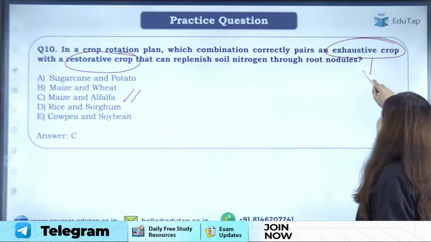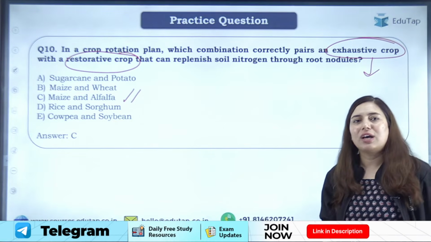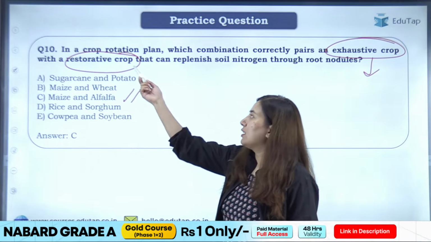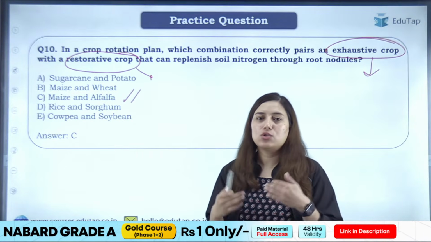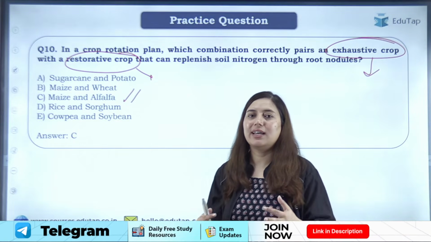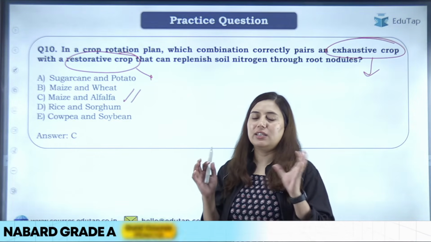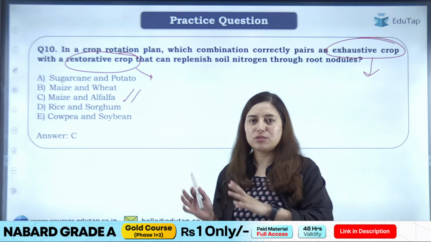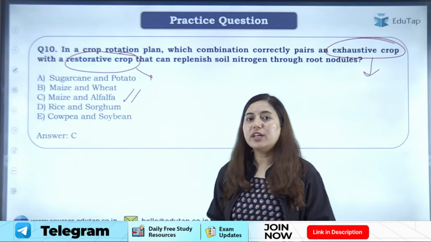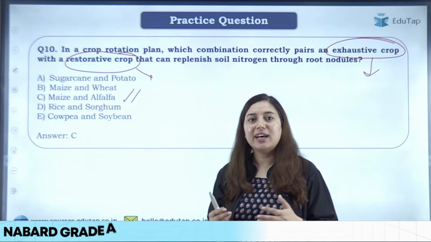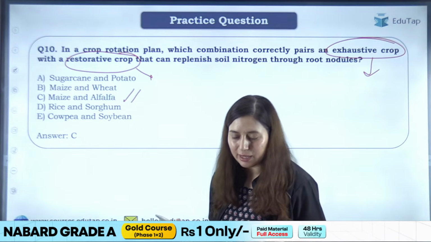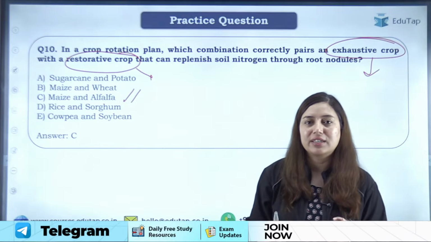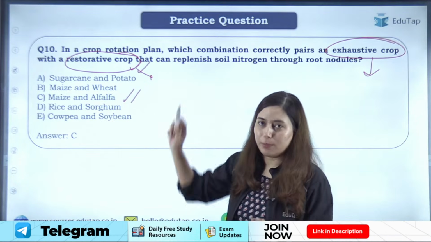ठीक है, तो whatever we have discussed so far उसी से ही related है. So I have already told you about the pulses, about the legumes, right? So what are legumes doing? Legumes are basically restoring the soil fertility. I have told you that they have root nodules in the roots, and in these root nodules resides the rhizobium bacteria, which help in fixing atmospheric nitrogen into the soil, right? So what these pulses are doing, they are helping in restoring the soil fertility. And such crops which help in restoring soil fertility are called restorative crops. ठीक है?